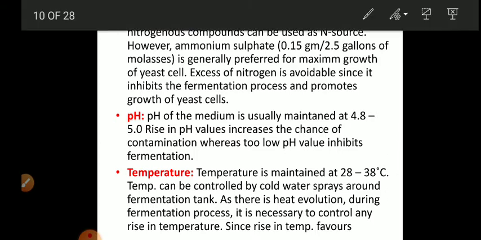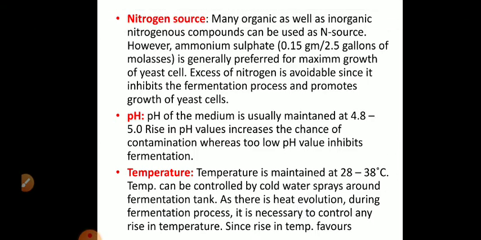The pH is to be adjusted at 4.8 to 5. If the pH increases, chances of contamination increase, whereas if the pH is too low, fermentation will be inhibited. So you have to maintain the pH in the range of 4.8 to 5. Temperature is maintained in the range of 28 to 38 degrees Celsius. Temperature can be controlled by spraying cold water around the fermentation tank.